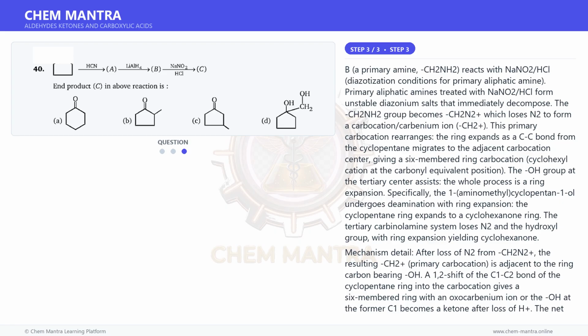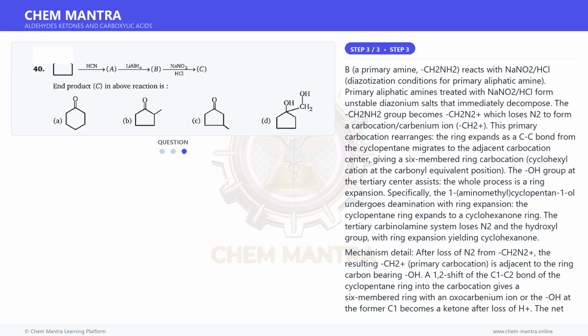Mechanism detail. After loss of N2 from CH2N2+, the resulting CH2+, a primary carbocation, is adjacent to the ring carbon bearing OH. A 1,2 shift of the C1–C2 bond of the cyclopentane ring into the carbocation gives a 6-membered ring with an oxocarbenium ion, where the OH at the former C1 becomes a ketone after loss of H+. The net result is ring expansion from cyclopentanone, 5-membered, to cyclohexanone, 6-membered.